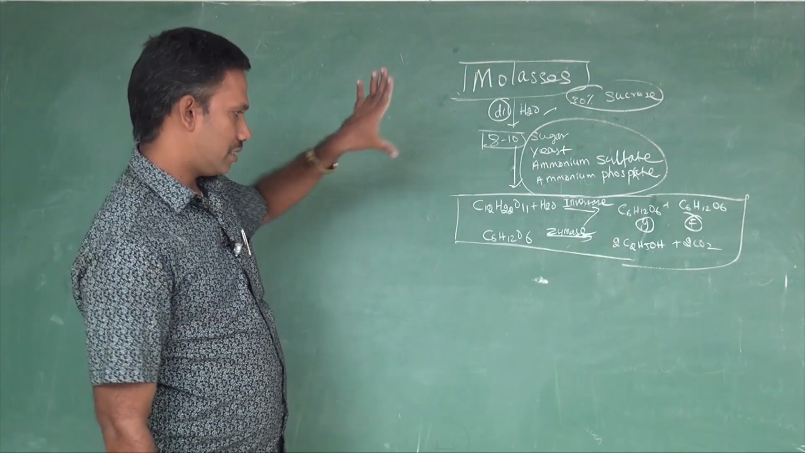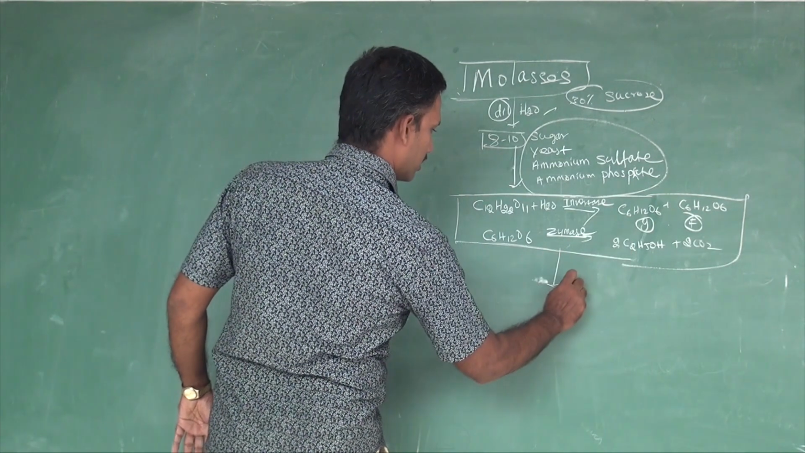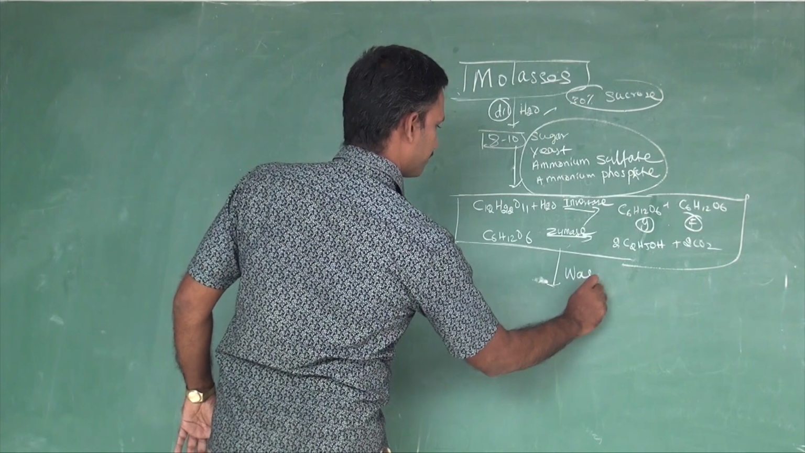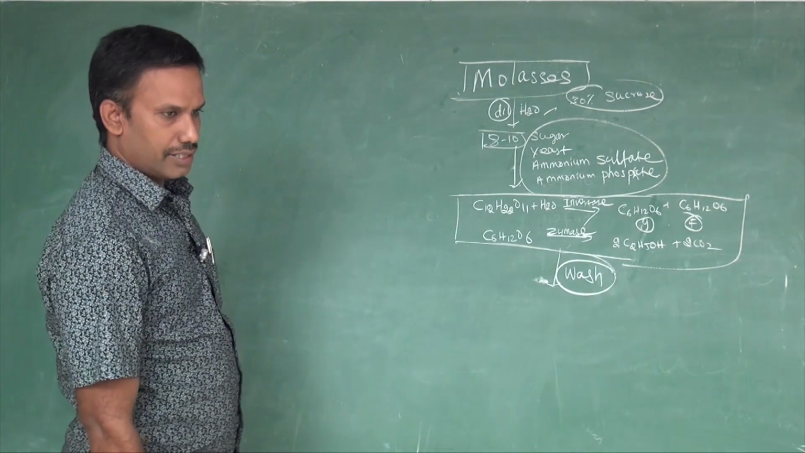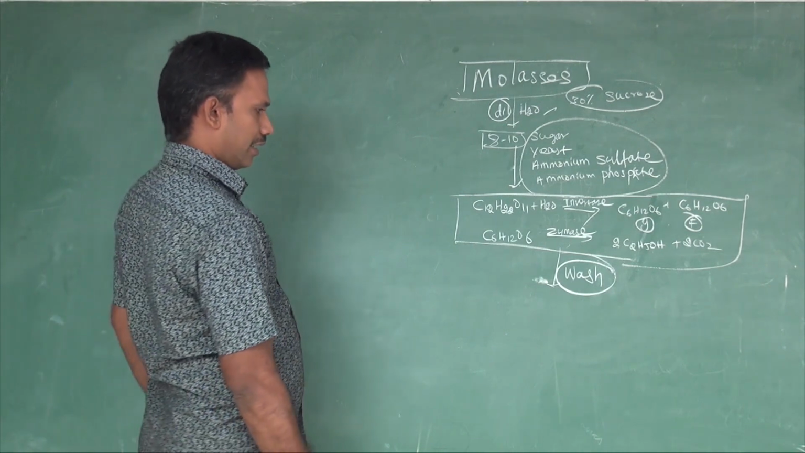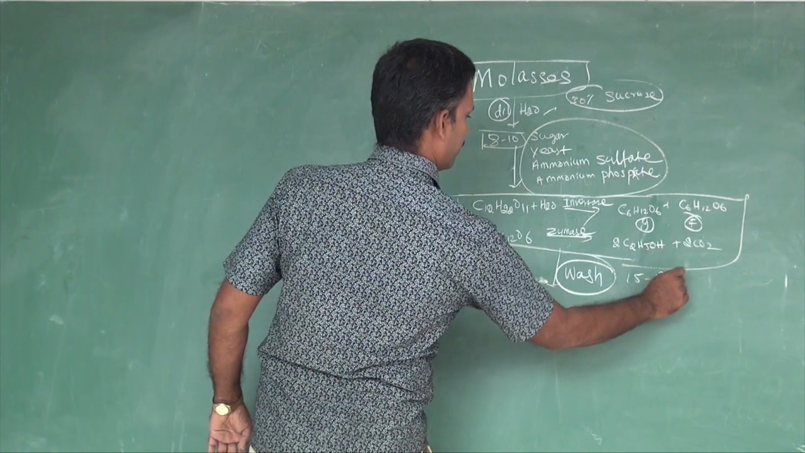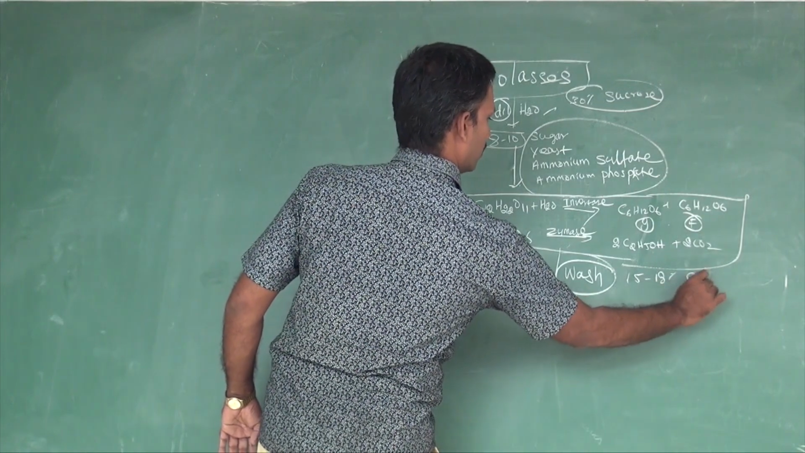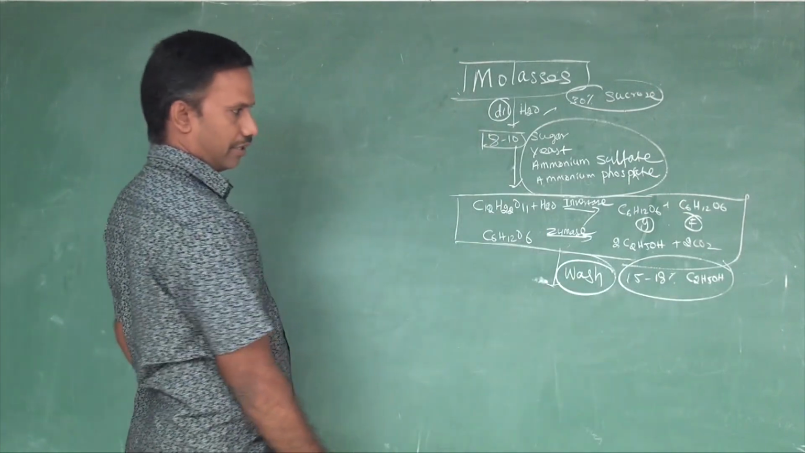After this, you are getting the liquid ethyl alcohol, that is a wash. That liquid is called a wash. Technically they are called a wash. It contains 15 to 18% of ethyl alcohol. See now, you can get pure ethyl alcohol here. Nearly 20% ethyl alcohol is there.